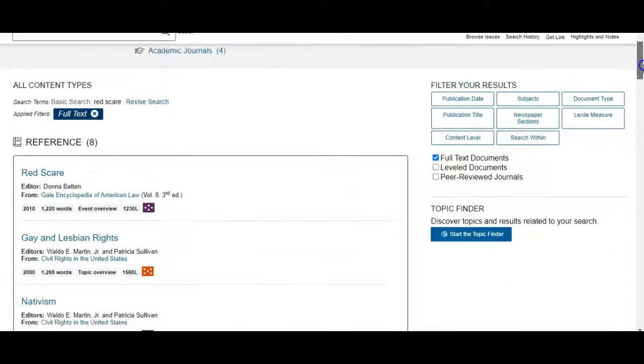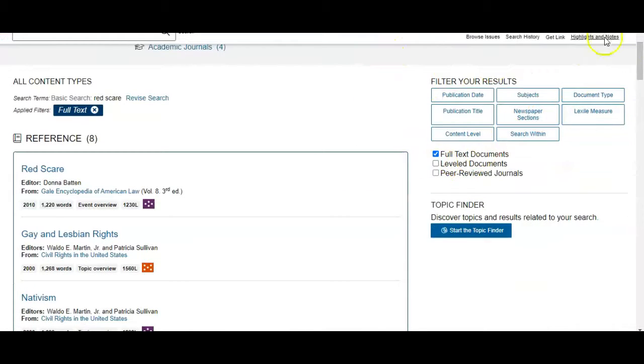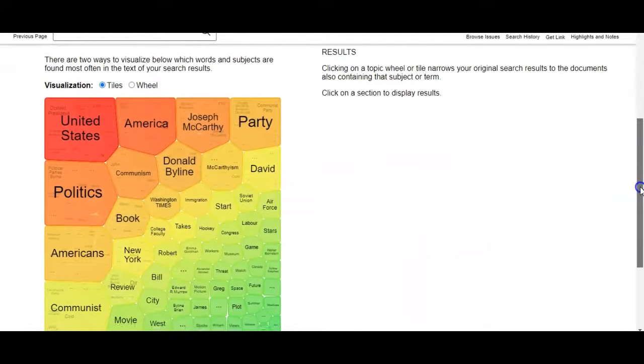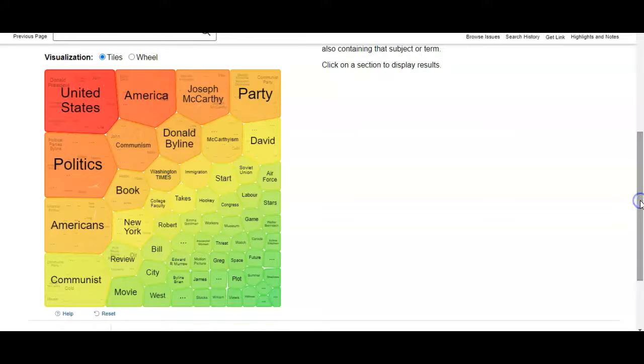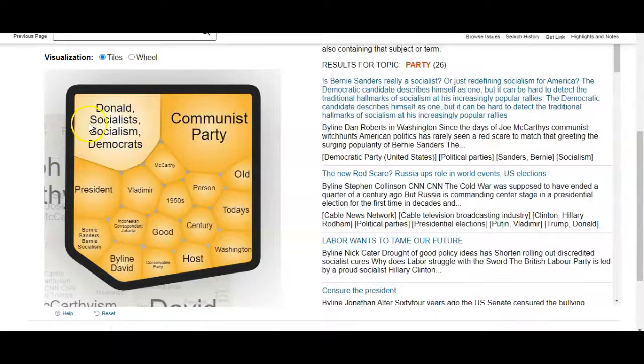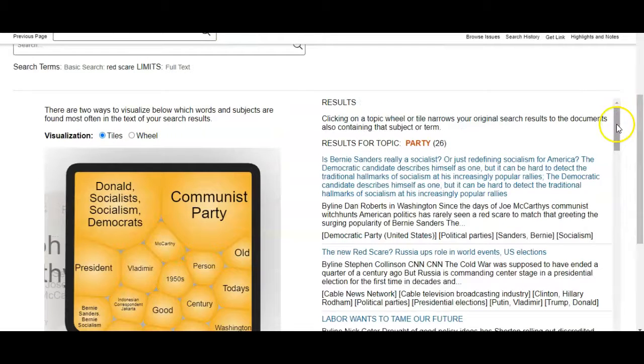As you can also see over here, we have the ability to filter our results, and we have the topic finder. So let's click that and see what comes up. So this is just going to tell us anything that's kind of similar to what we've looked at so far. So I had Red Scare, so we have the US, right? That's where it took place. We have Joseph McCarthy, politics. We have the Communist Party and a little bubble over here under the word party. And this will lead us to some other articles.